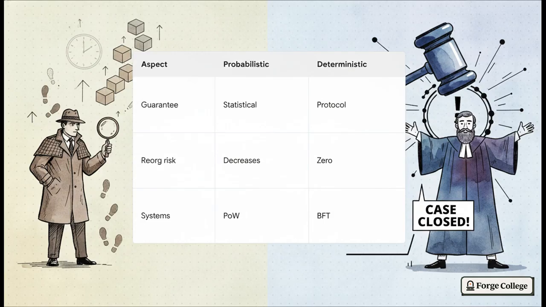On the flip side, deterministic finality is like a judge banging a gavel and shouting, "Case closed." It's a protocol-level event completely backed by a quorum of votes. Once that specific threshold is hit, reversion becomes mathematically impossible.